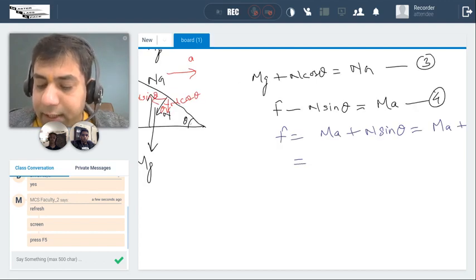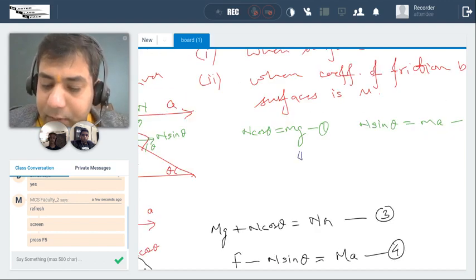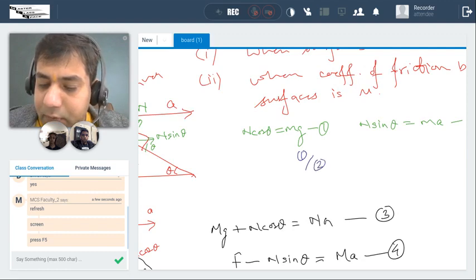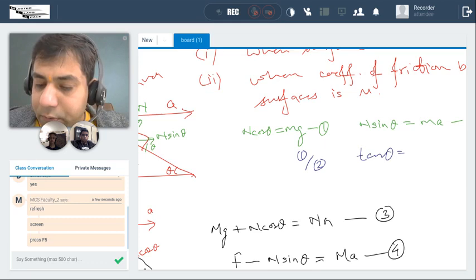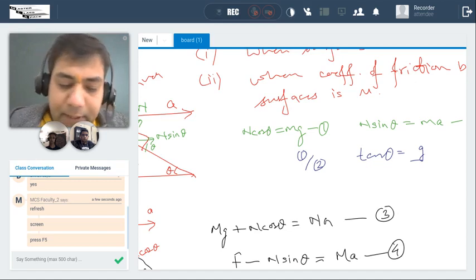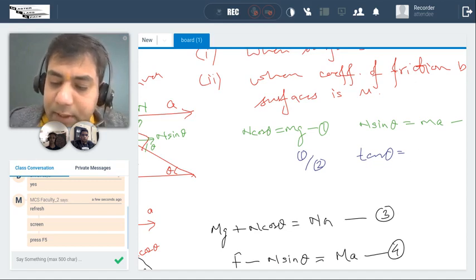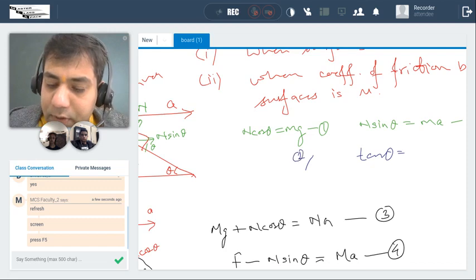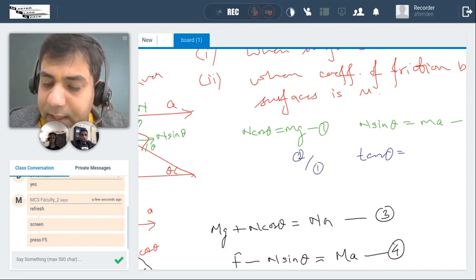But I don't want a now, guys. Divide equation 1 by 2. If you divide equation 1 by 2, what do you get? Tan theta equal to g by a. Sorry, tan theta equal to a by g. Divide equation 2 by 1: you get sin theta by cos theta, which is tan theta, equal to a by g.